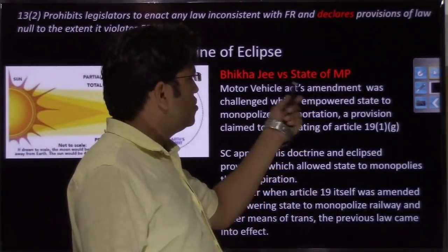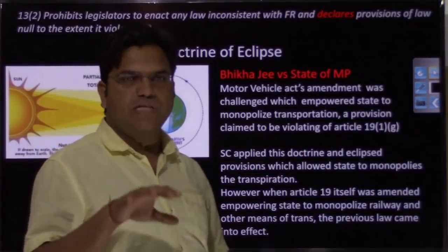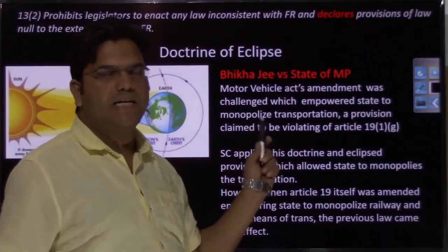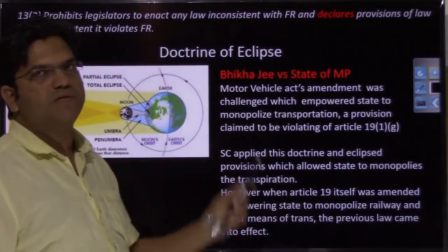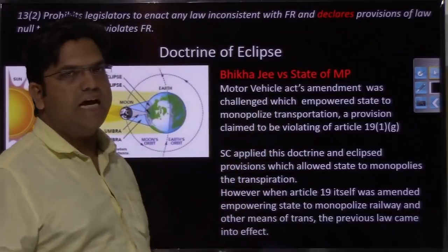Because of this law, the Motor Vehicle Amendment Act, the state was empowered to monopolize the transportation sector, and that act tried to take away the right to occupation of these transporters. So there was a clash between the right to occupation and this act.